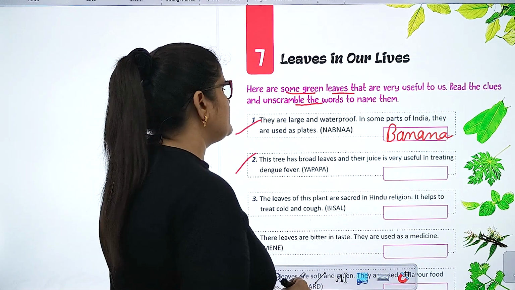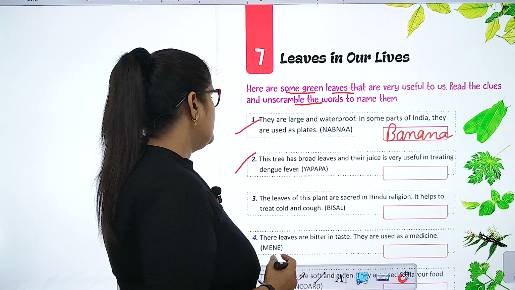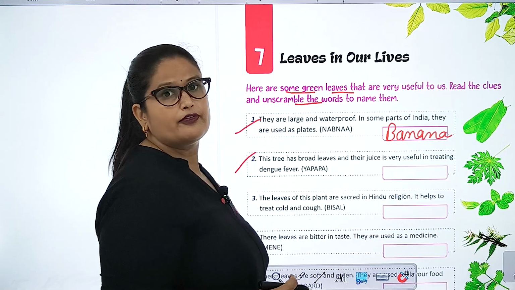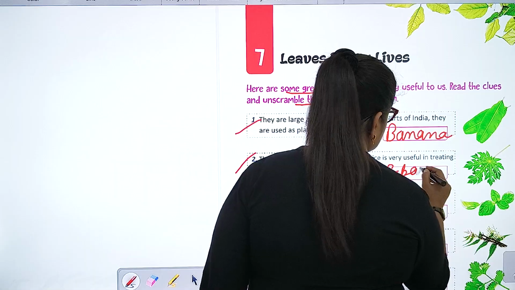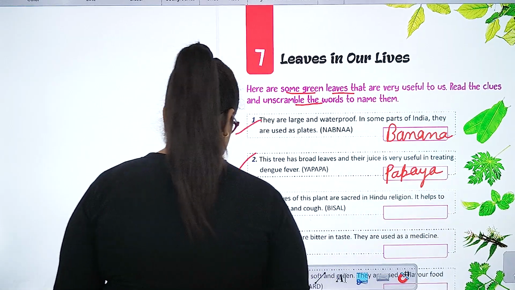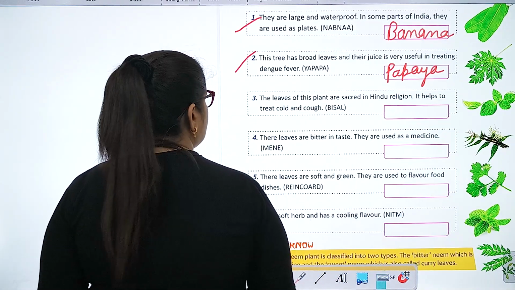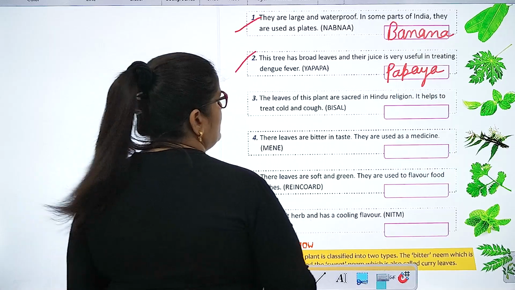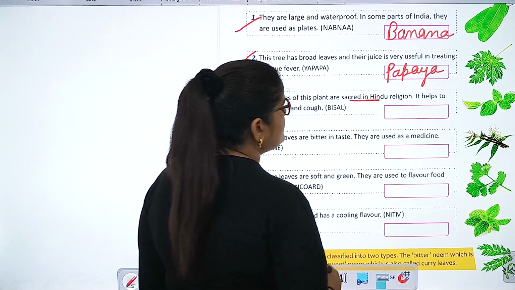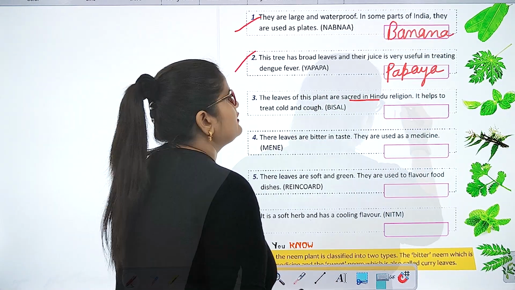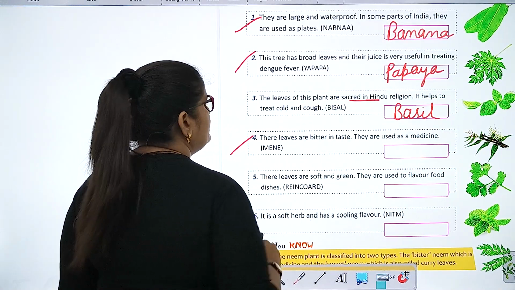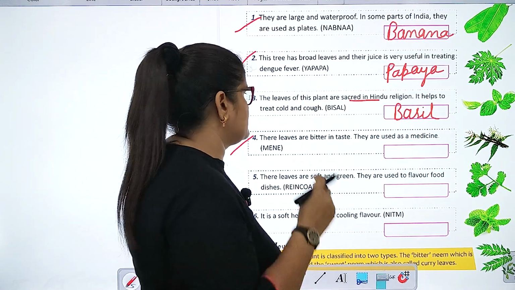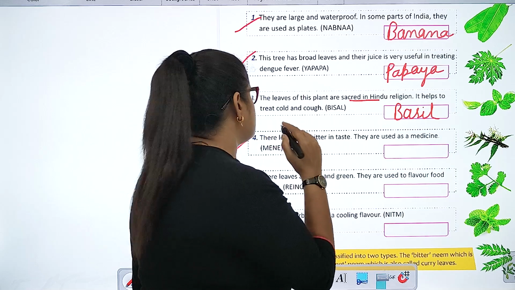This tree has broad leaves and their juice is very useful in treating dengue fever. Papaya. The leaves of this plant are sacred in the Hindu religion. It helps to treat cold and cough. Basil. Their leaves are bitter in taste. They are used as medicine. Neem.